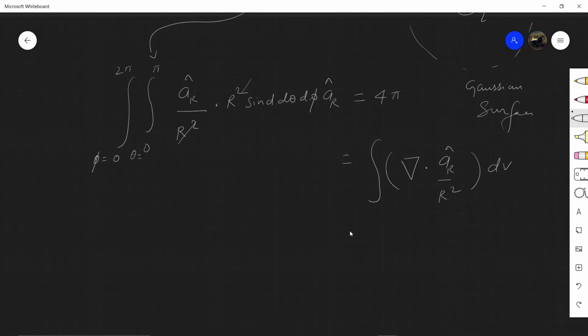Now, how is this possible? This is only possible when we have the divergence of this particular vector field as 4 pi times the Dirac delta function.